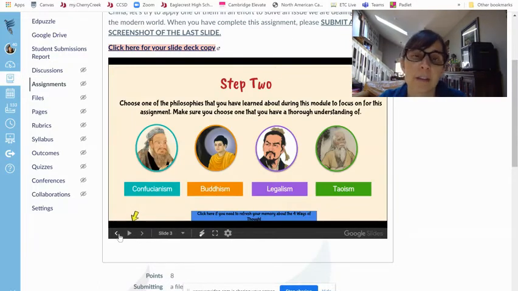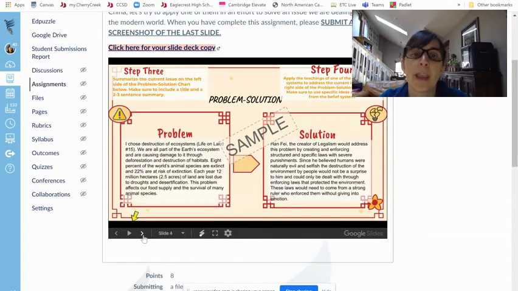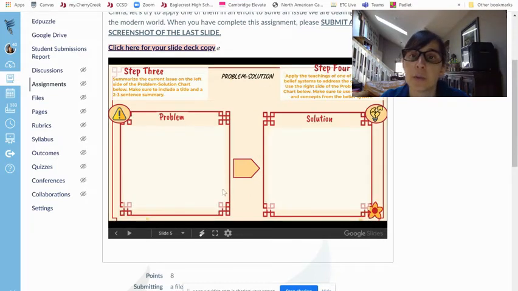Okay, so once you've chosen your issue, you've read about it, you'll go back to your slide deck, and your job is to choose one of the 4 belief systems that you learned about in the assignment before this, and think about how they would address that issue, that world issue, how they would solve it. Here's an example, so make sure to read through this example. It's a sample, right? An example for you to follow. And then here is for you to do your own.